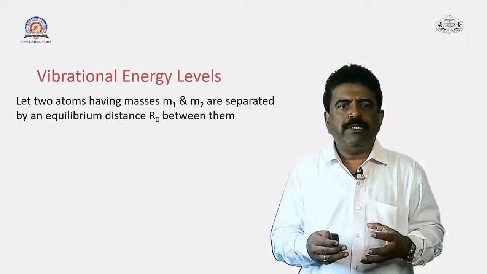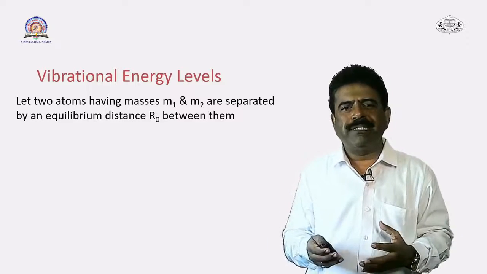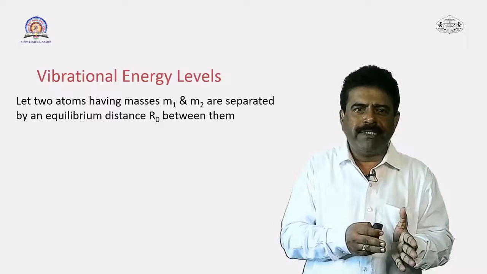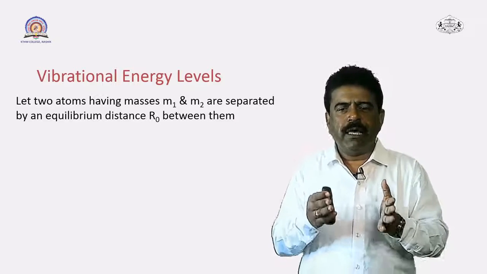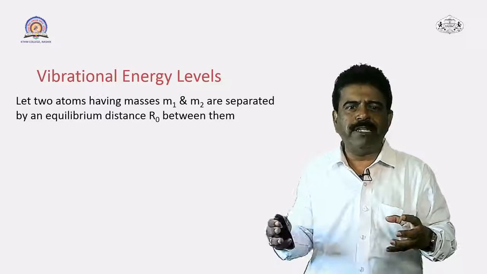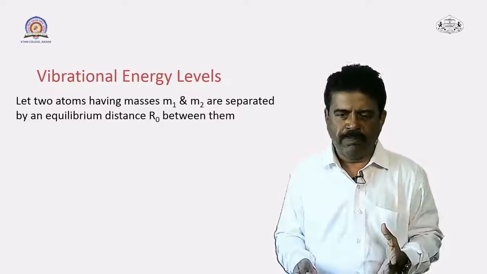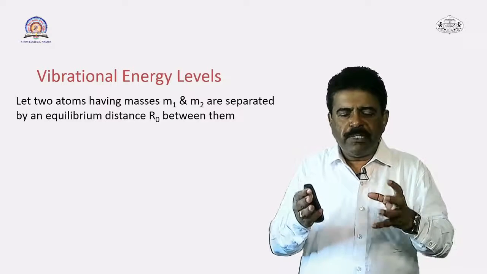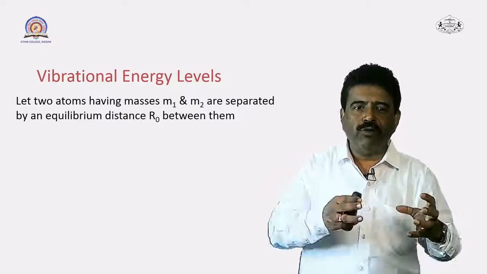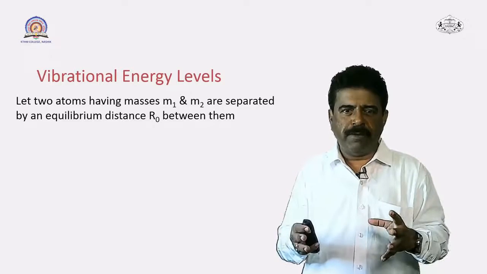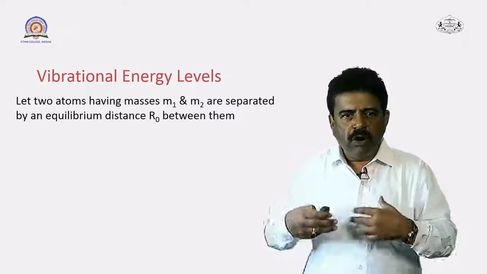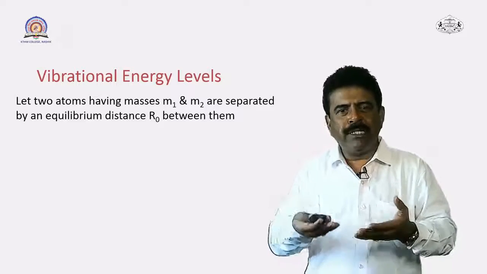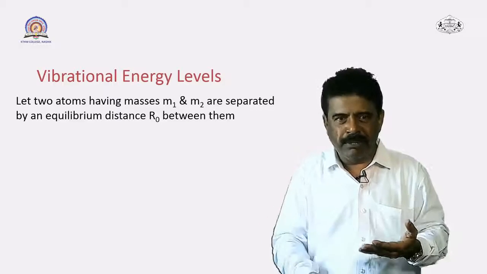If you consider two atoms having masses m1 and m2, so in a diatomic molecule we have two masses m1 and m2, they are separated by a certain equilibrium distance r0. So what is the equilibrium distance? There is a certain specific distance for a stable molecule between the two atoms at which the potential energy of the molecule is at its minimum level.